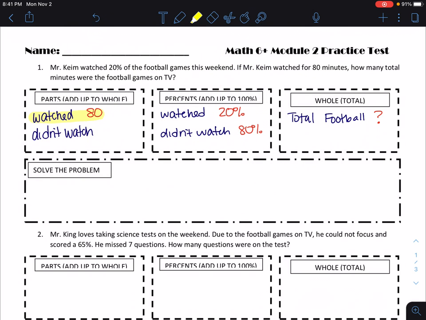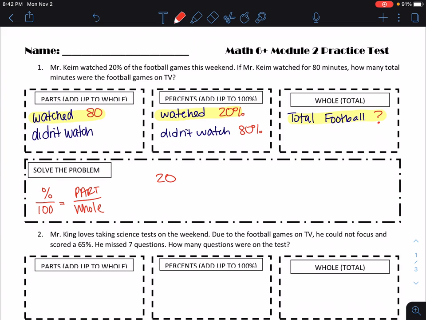I have watched, and total football as my question mark. I can't use didn't watch because total football and didn't watch for the parts would be 2 question marks and 1 problem, and that can't happen. So to find the whole, I'm going to set up the percent proportion, which is percent over 100 equals part over whole.